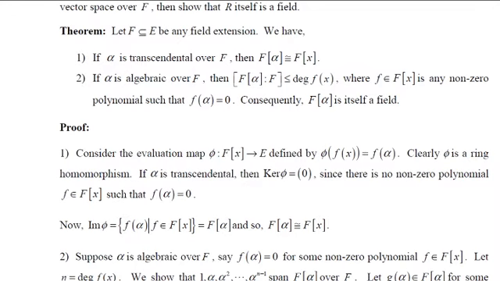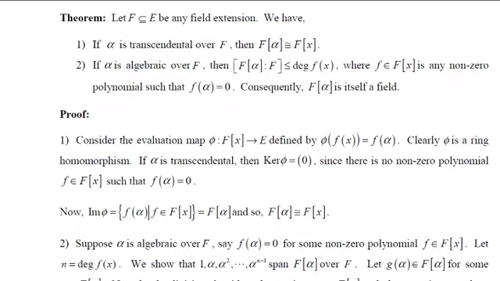And remember, F[x], where F is a field, is a Euclidean domain. Therefore, we can apply the division algorithm. By the division algorithm, if you divide g by f, then we are going to get g = f·q + r, where q and r are the quotient and remainder polynomials defined over F[x].